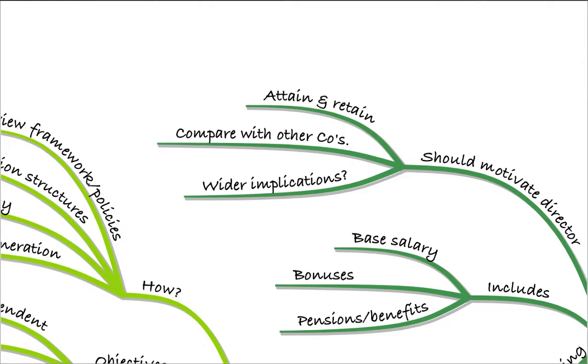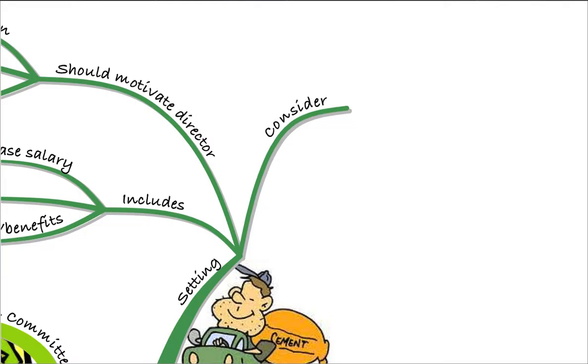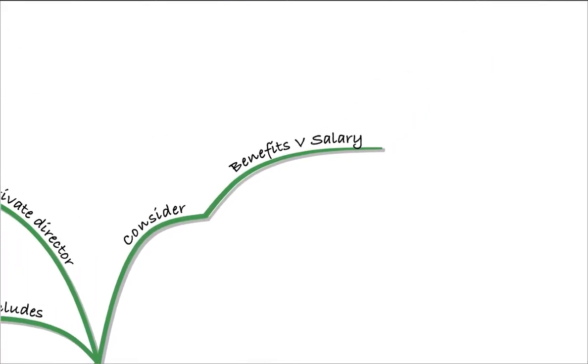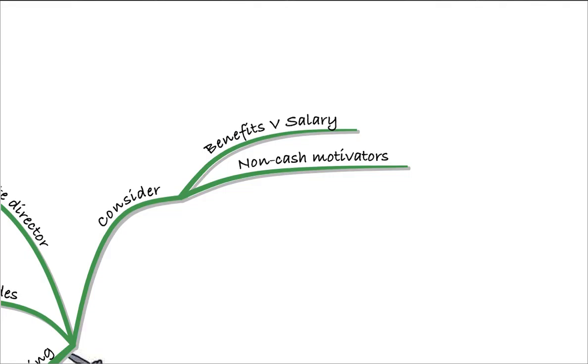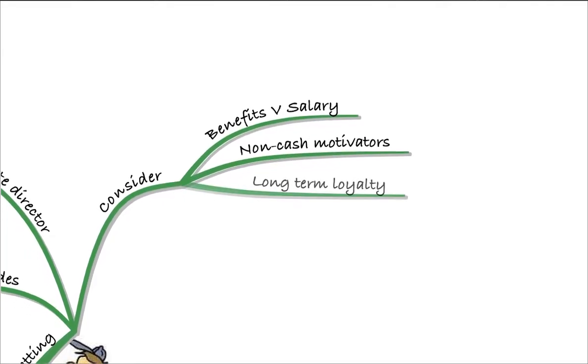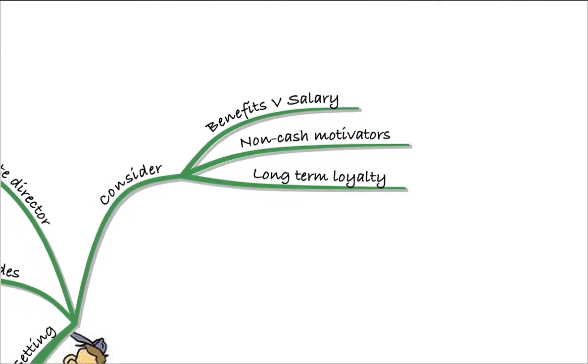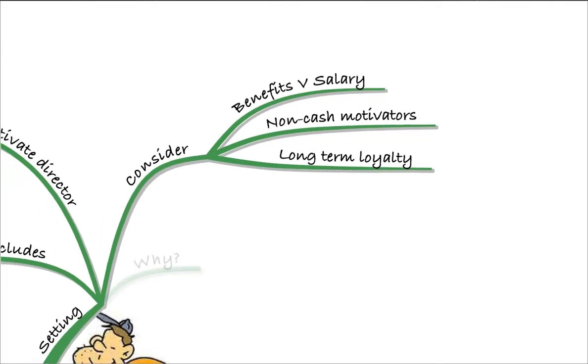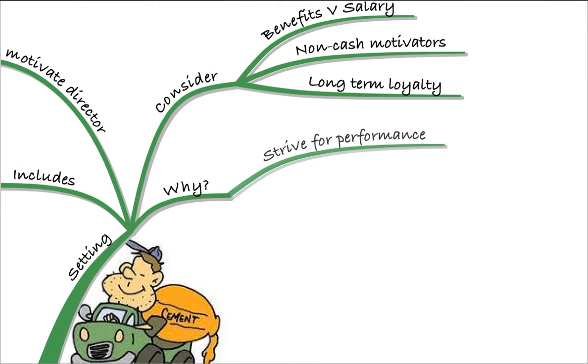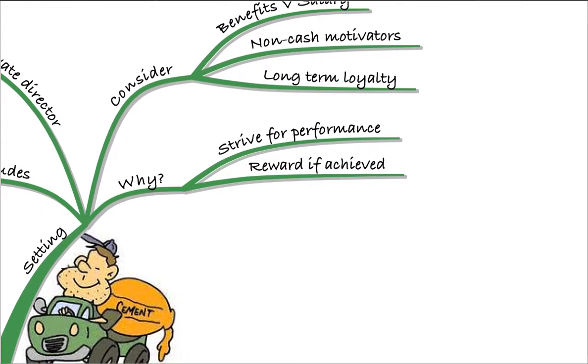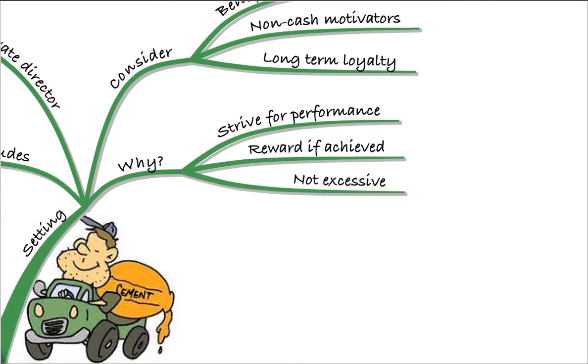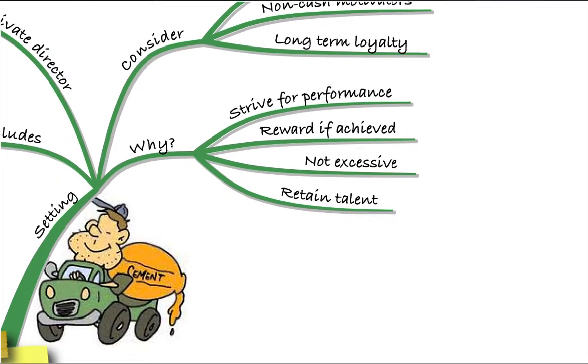getting paid too much. So things that the Remuneration Committee will need to consider, they need to consider the level of benefits versus salary. They also need to consider non-cash motivators. So are there other things that should be given to the directors to motivate them? Ultimately, we want to try and promote long-term loyalty to the business for the directors. So why do we need to set this in this way? Well, we need to strive for performance. We also need to make sure that if the directors achieve the performance, that we reward them. We also need to make sure that that's not excessive, but that we retain the talent that we have within the organisation. So it's a bit of a balancing act for the Remuneration Committee.